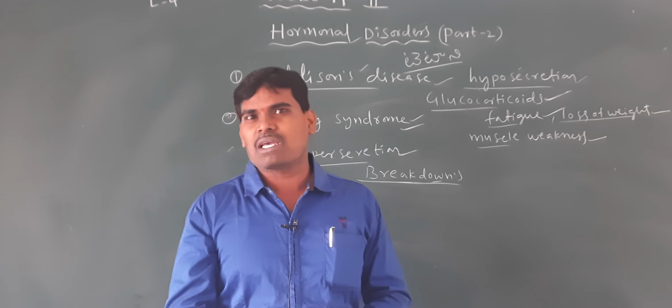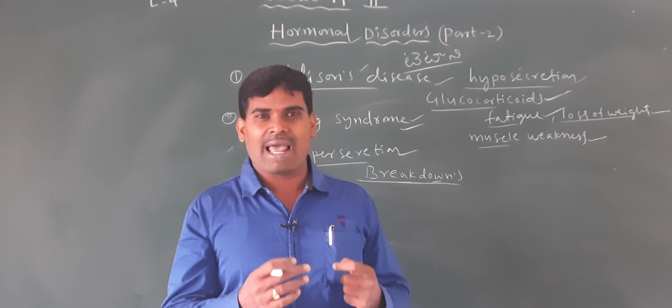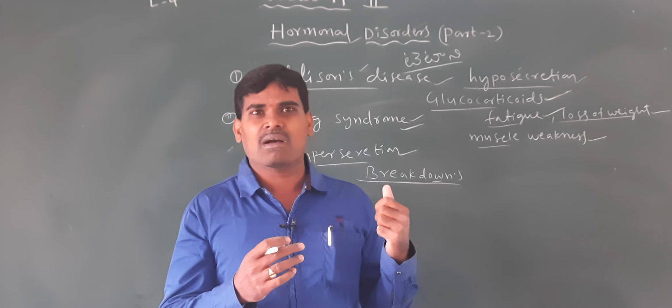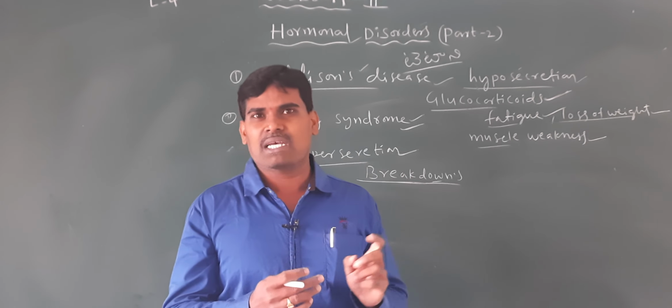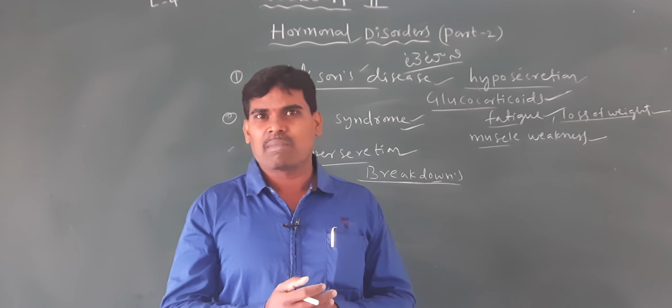So why? Because in some persons the pancreatic gland cannot secrete the insulin hormone, there is a lack of insulin hormone. So the lack of insulin causes the disease diabetes mellitus, the sugar disease.